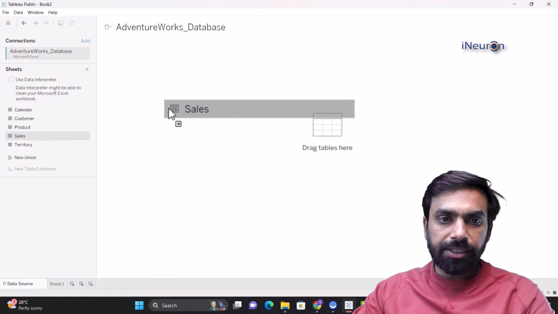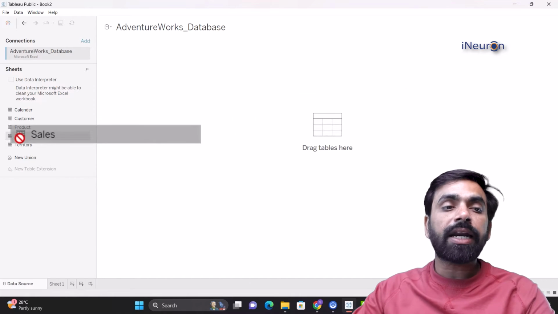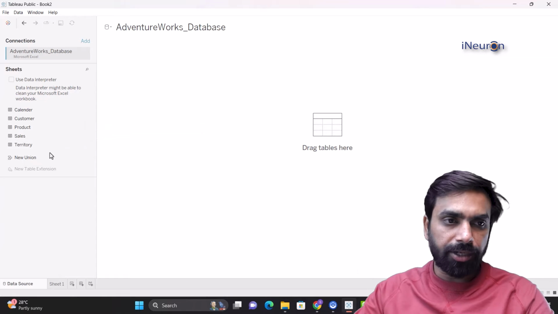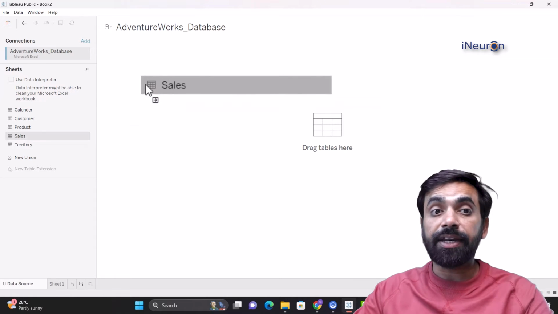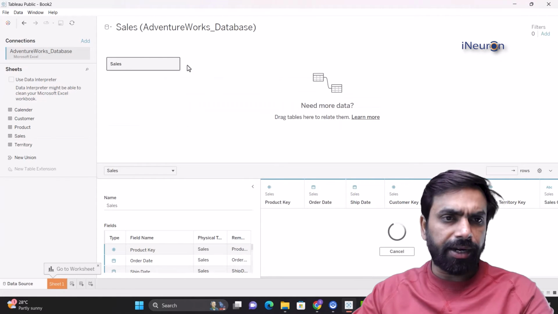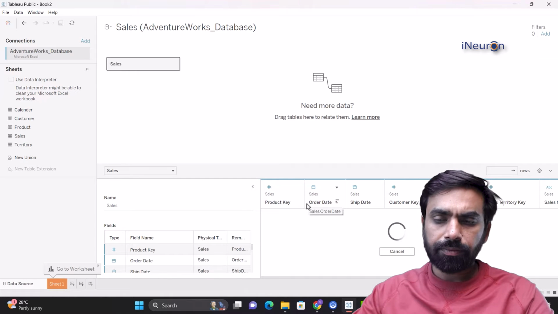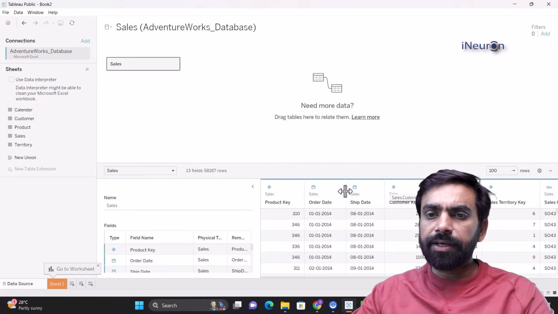So I'll take the sales over here and put it up. Now, right now, there's nothing over here in this particular area of Tableau. The moment I put a table, it's going to give me the summary of that table. I haven't started the modeling yet. I'll just put a table, right? The moment I put a table over here, it gives me the details of the table.